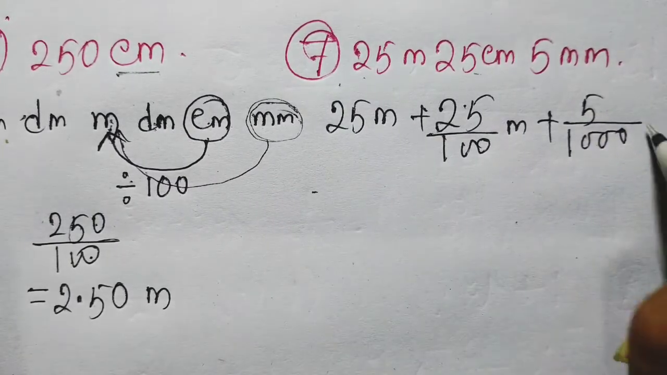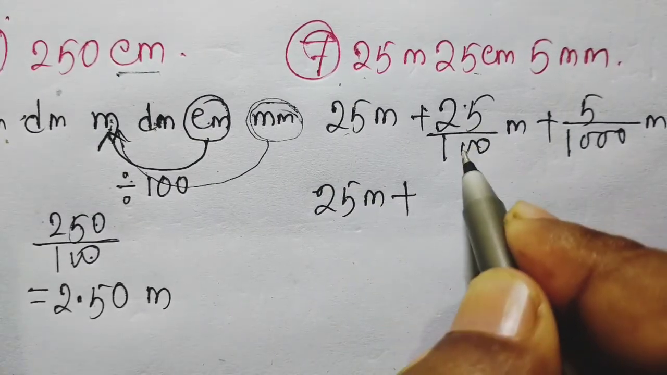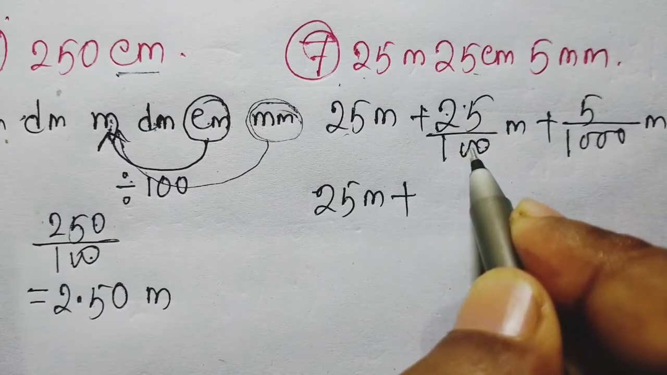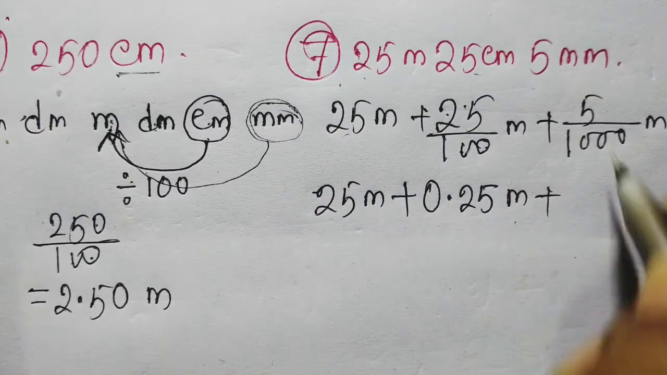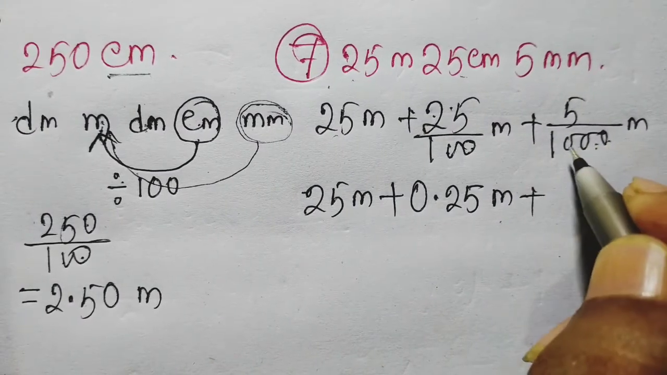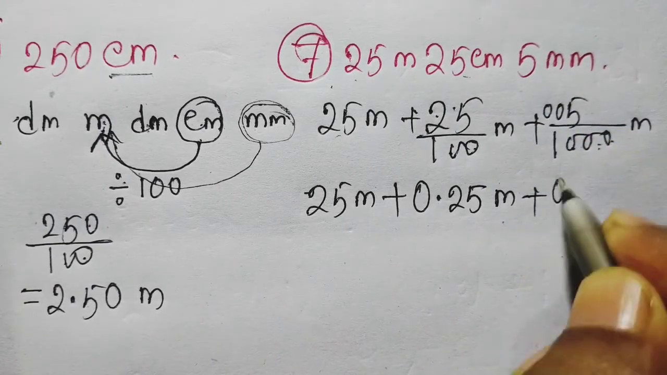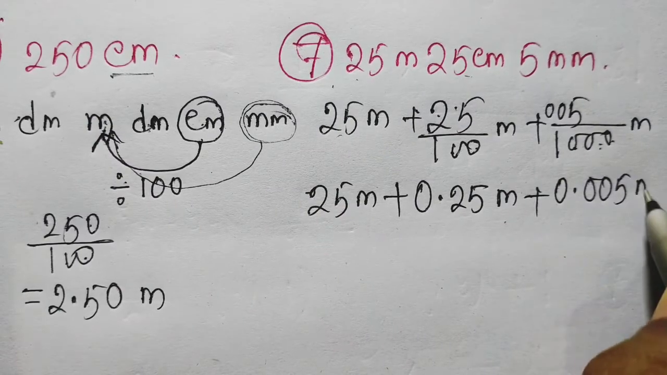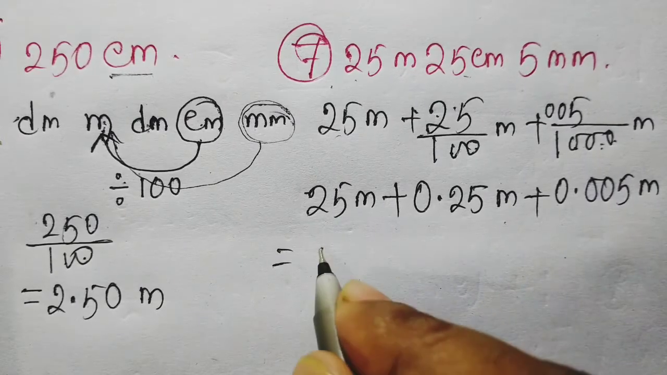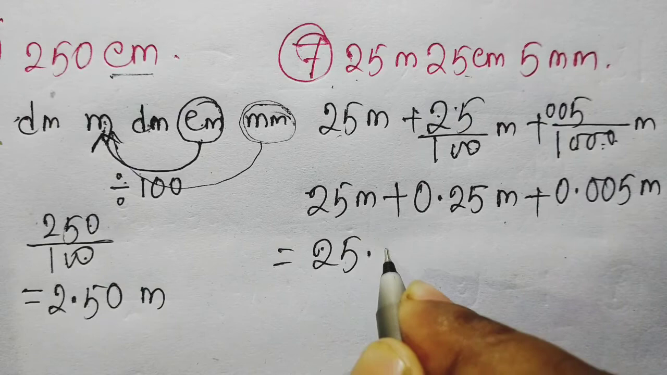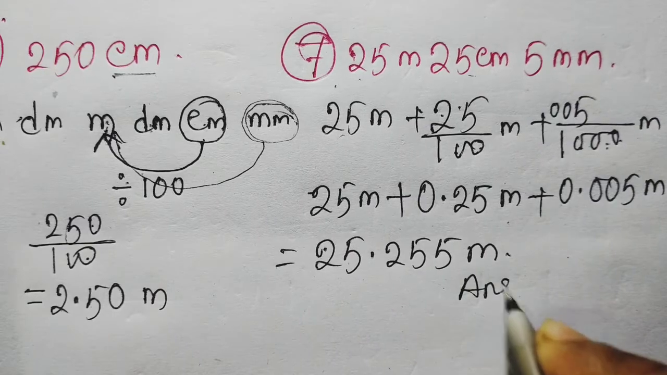Now put a point. So here 25 meter plus how many digits here? 2, and here 2 zeros. So you have to put a point before 2 digits. So 0.25 actually. Now here how many zeros? 3 zeros. So you have to put a point before 3 digits. So write here extra 2 zeros. Now 0.005 meter. So for our answer, now add them simply. 25.255 meter. This is our final answer.